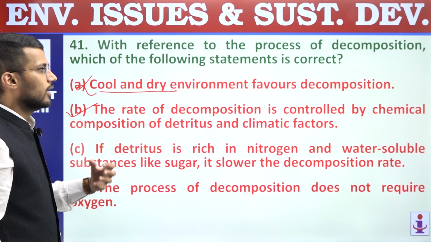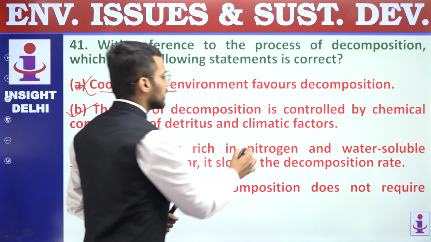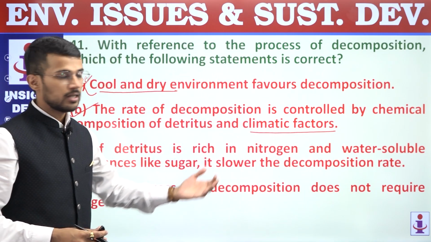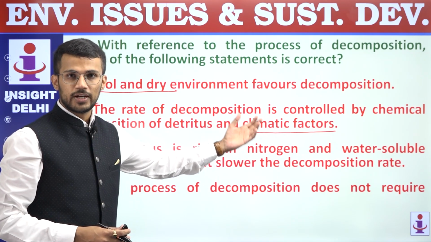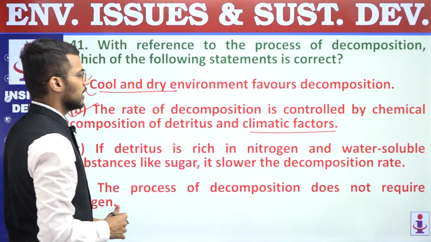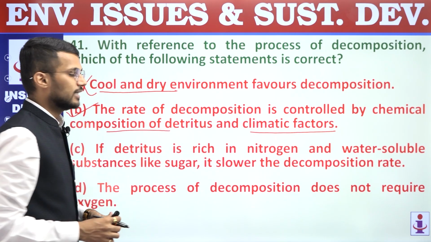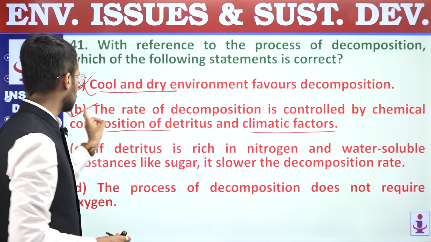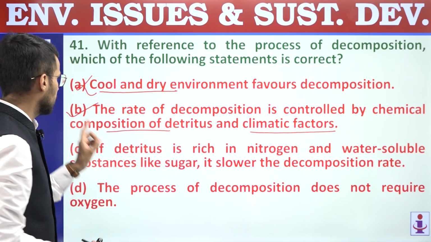detritivores will be controlled by the climatic factors. If the climate is hot and humid, the activities of detritivores will be more. But at the same time, the chemical composition of the detritus matter will also determine the rate of decomposition. And that's why the second statement, or B, is correct.